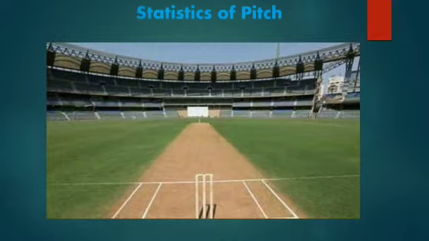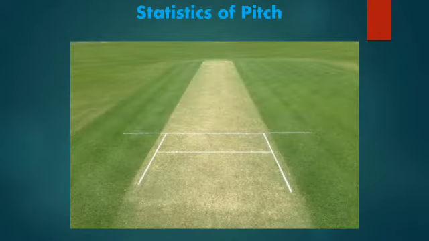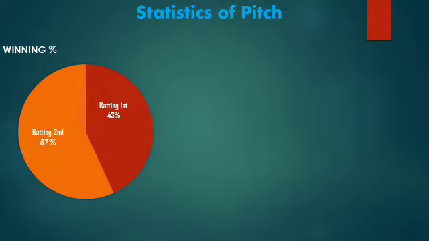Next thing is the statistical data. Whatever the pitch condition, whatever report we may give, that is the natural behavior of the pitch, the bounce, the swing, everything. But on the day, the players can make magic on the pitch. So statistical data is very important before you go to any match. The statistical data says the pitch is maximum favorable for chasing. Why? Because the dew factor will play quite a big role in these matches.